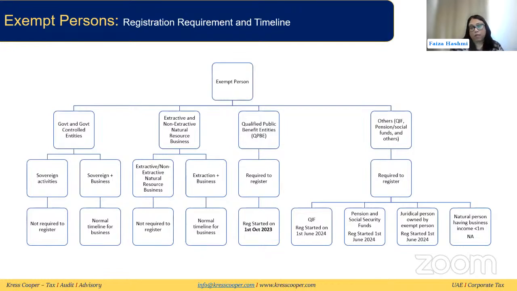They do not have automatic exemption. Only the government entities, government controlled entities, and extractive and non-extractive natural resource businesses have automatic exemption. But the extractive and non-extractive natural resource businesses do need to notify the ministry, and that is one condition for them.